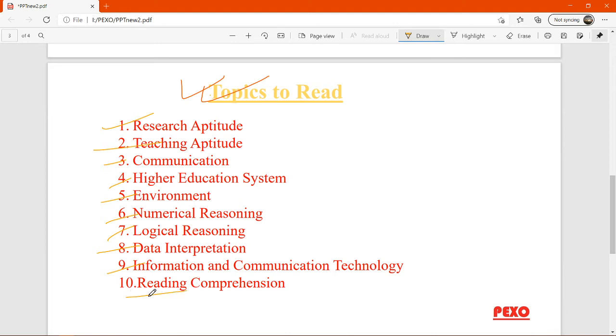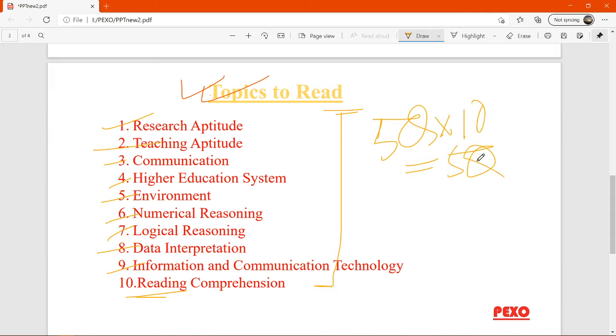And lastly, reading comprehension. These are the broad topics of NET Paper 1, and NET asks 5 questions from each topic. There are 50 questions, and as I have said earlier, each question carries 2 marks. So the total is 100 marks. So these are the main topics.